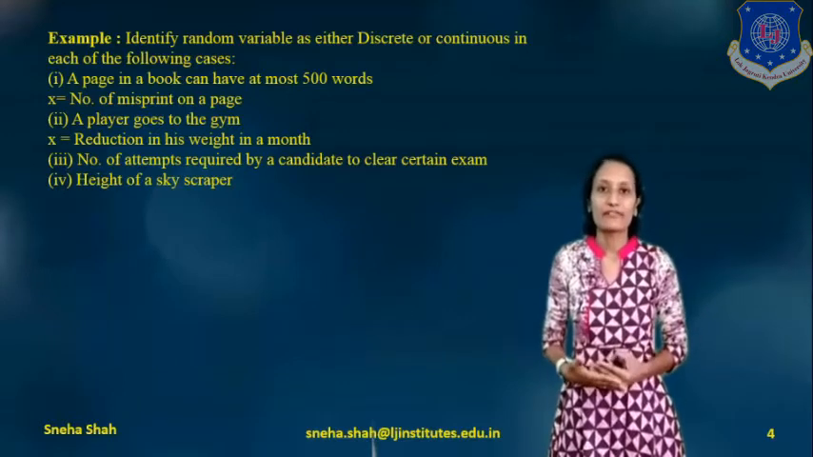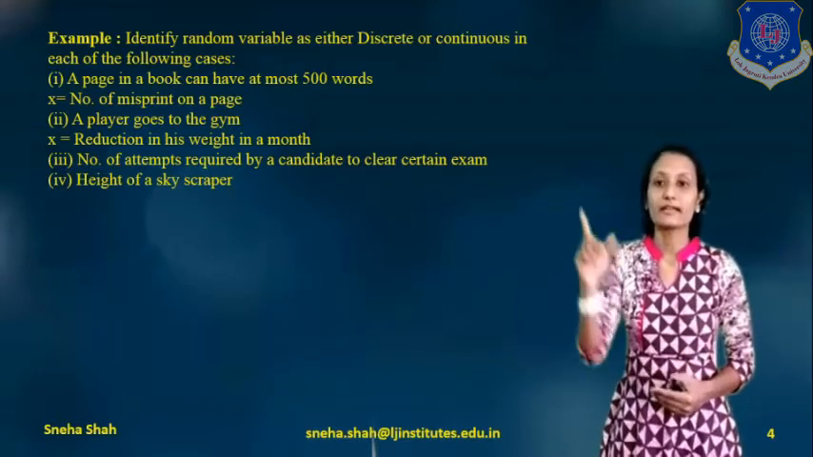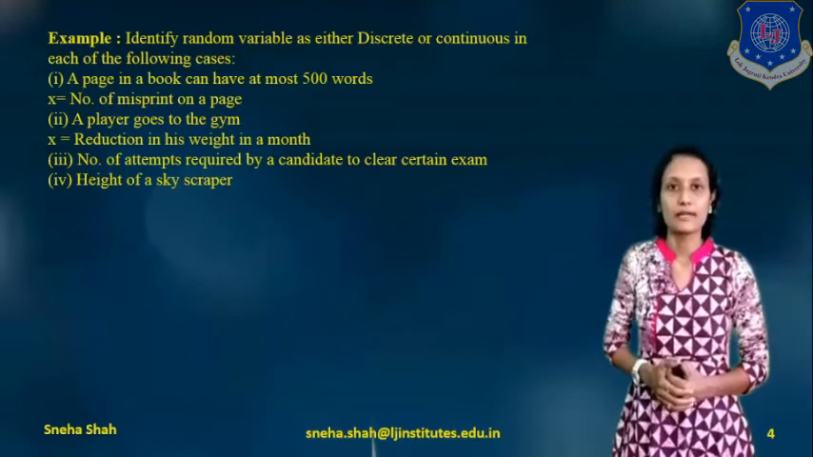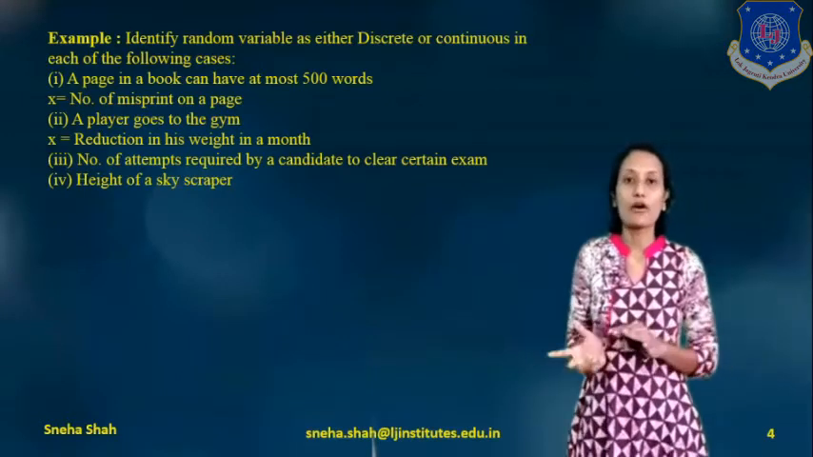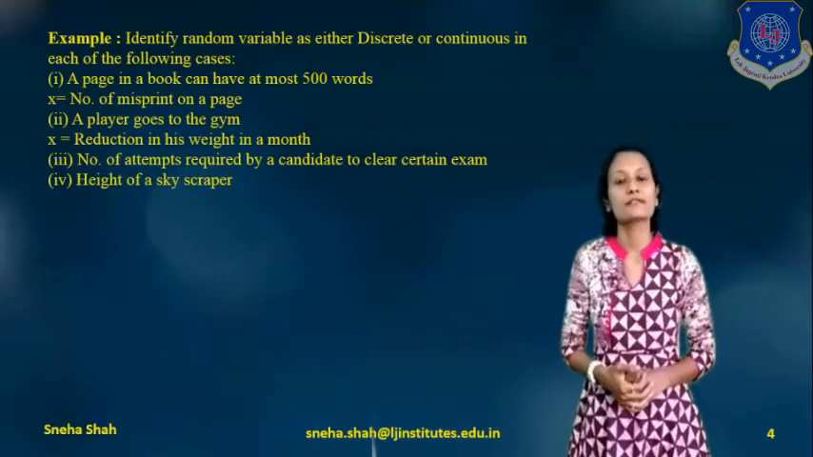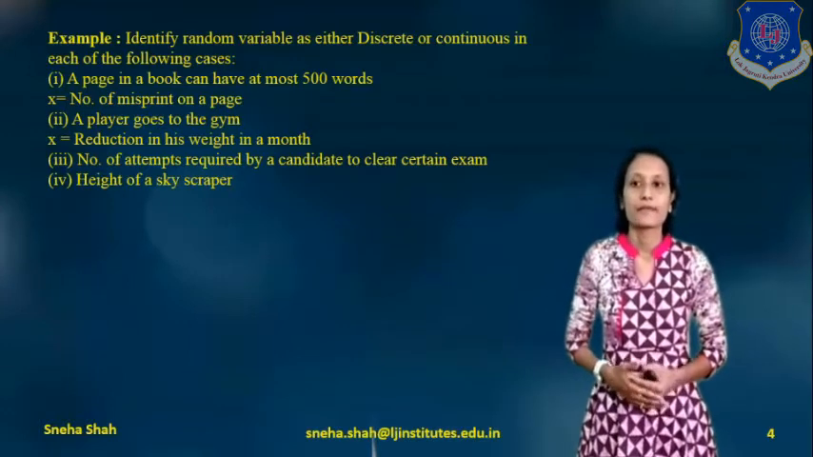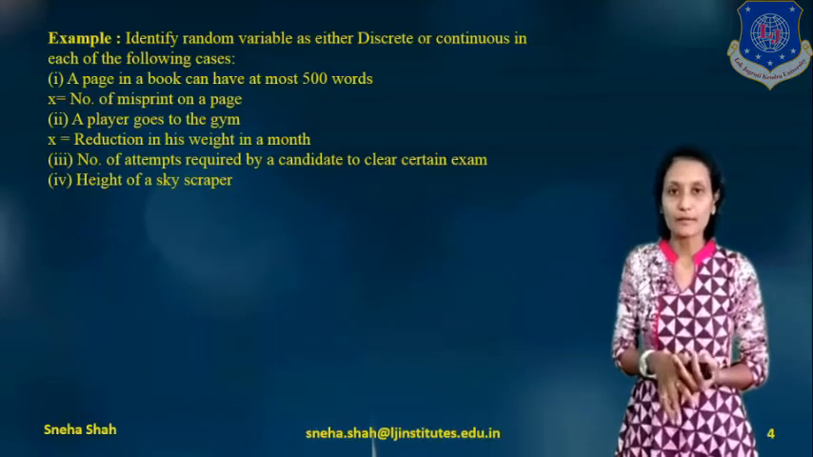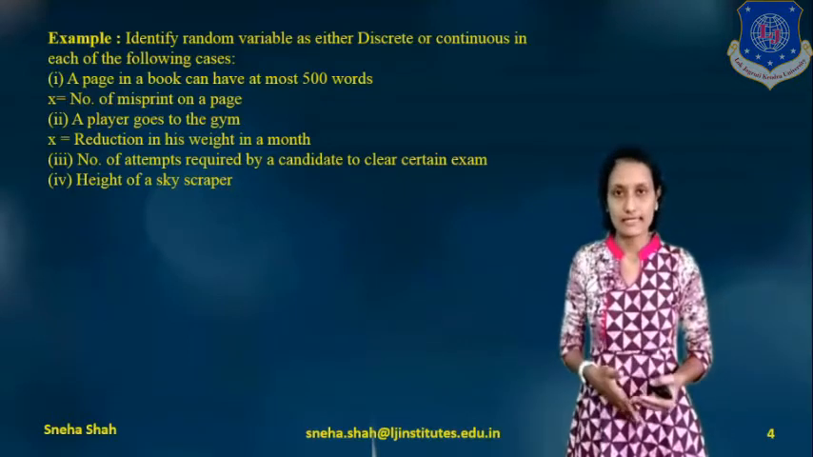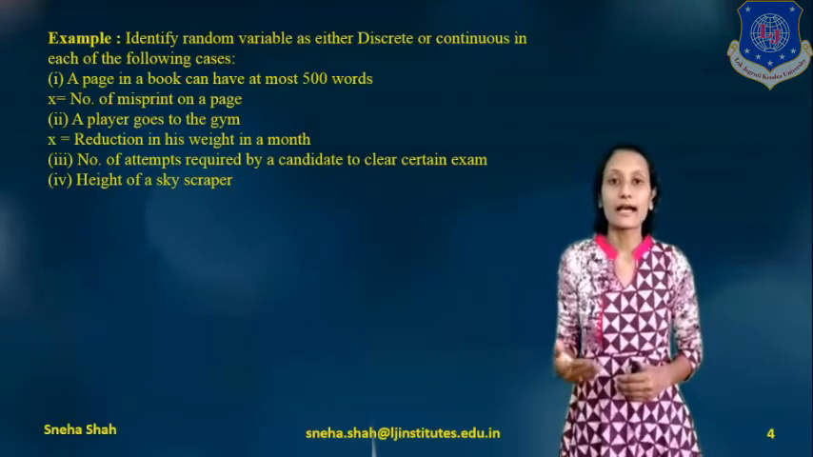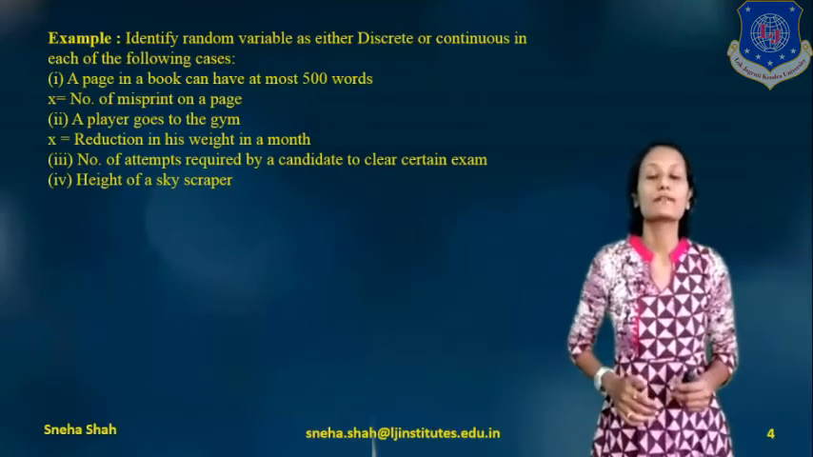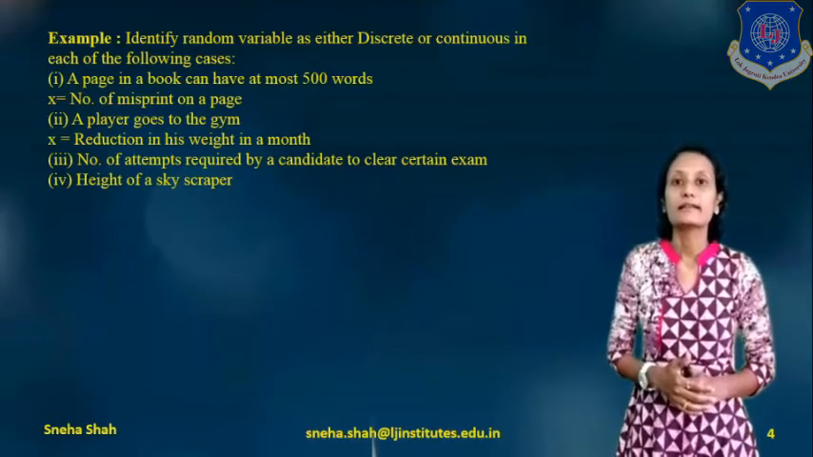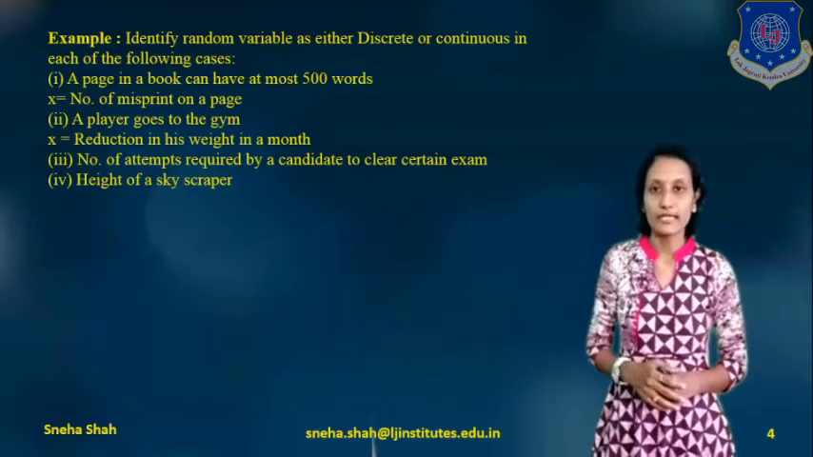Now, if I classify all these 4 cases as discrete or continuous random variables, how will we find it? If the number of terms is countable, then we consider it a discrete random variable, and if we can't count the number of terms, then we classify it as a continuous random variable, right?